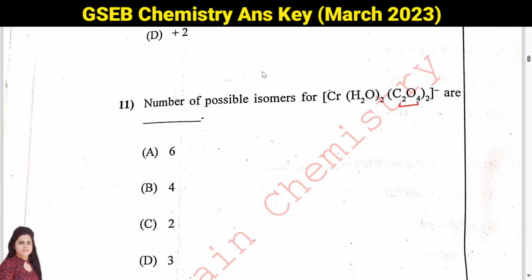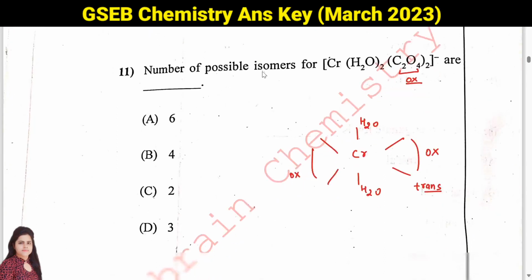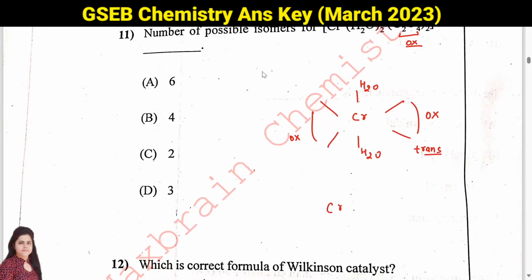Then question number 11, number of possible isomers for this compound. As you can see, this has the bidentate ligand oxalate. If you see the isomers, they can be like this. We have 2 water molecules and then we have 2 oxalate. So this is your trans isomer, then we have cis also. So cis will be like this, oxalate and oxalate.